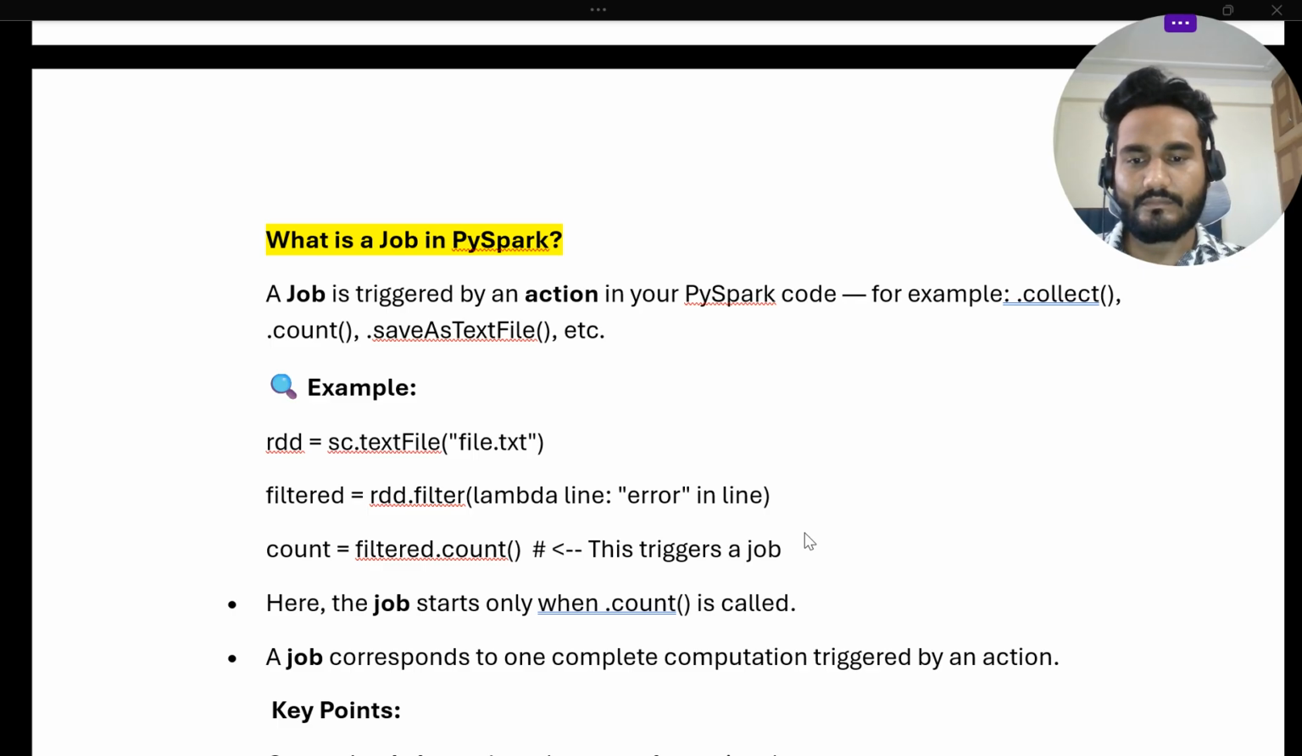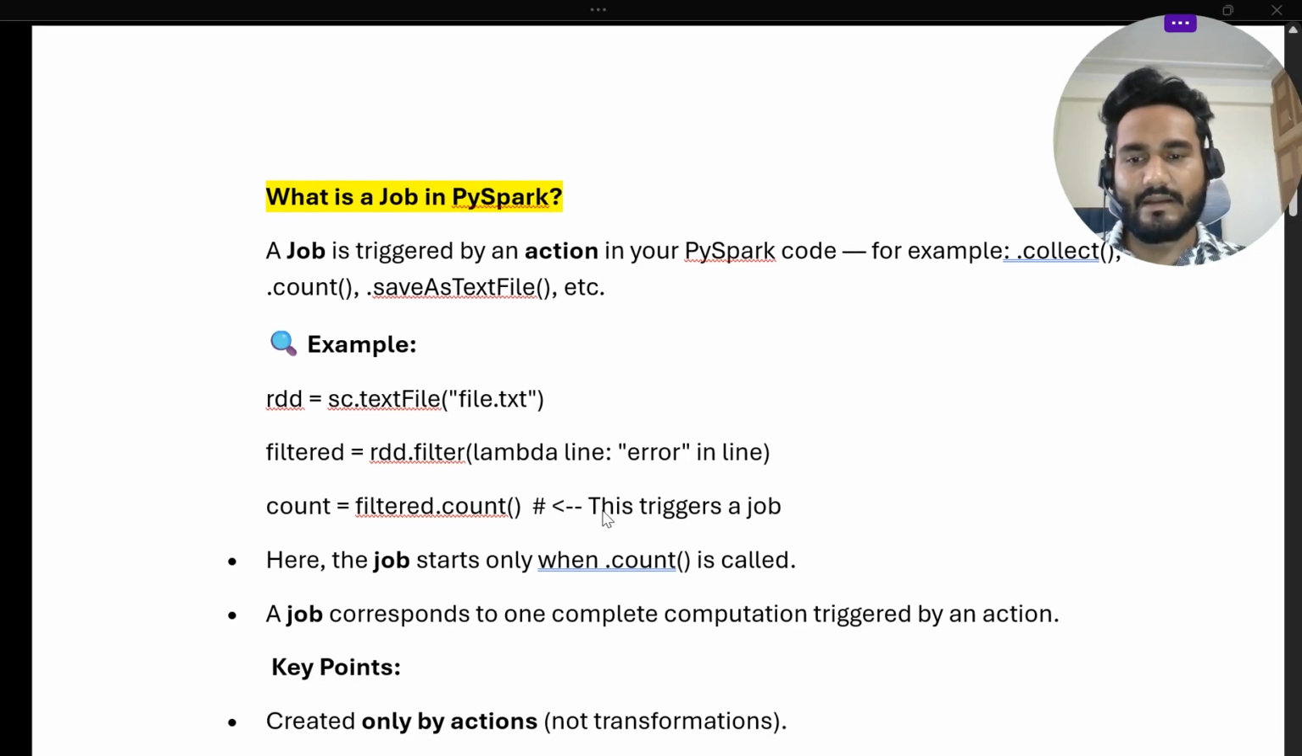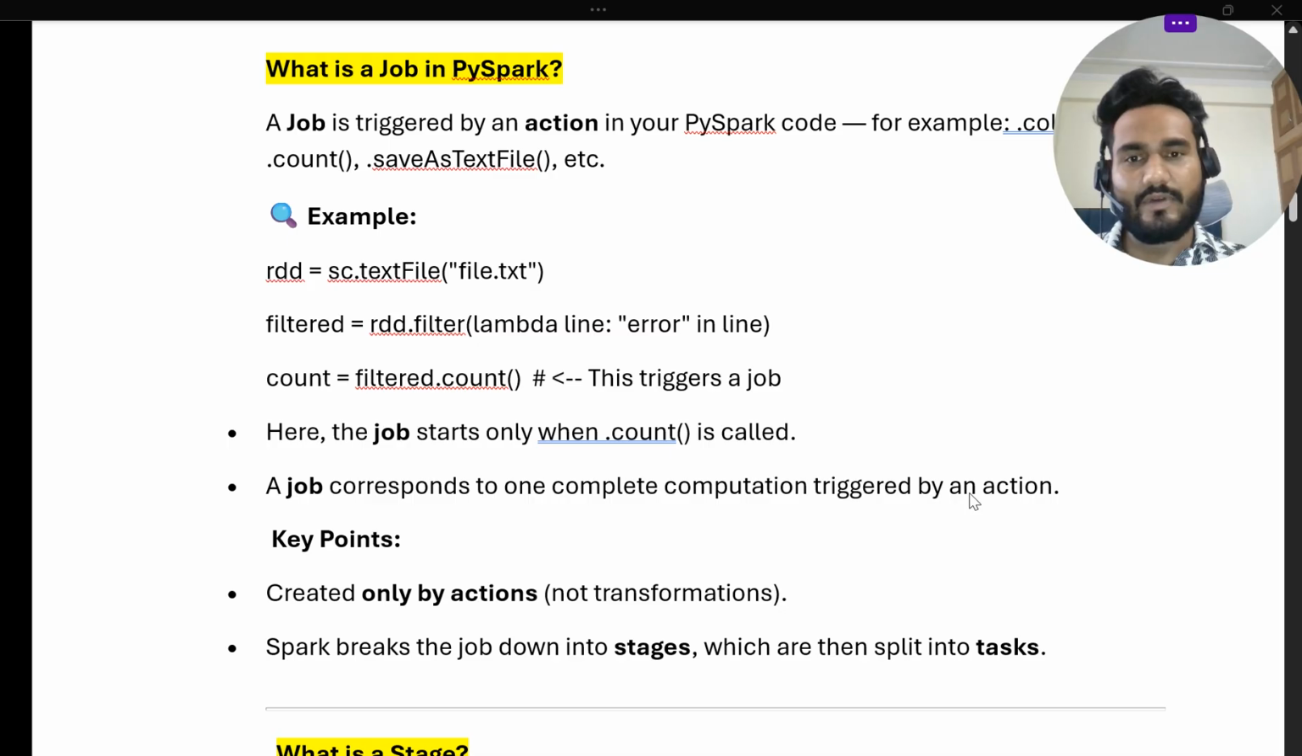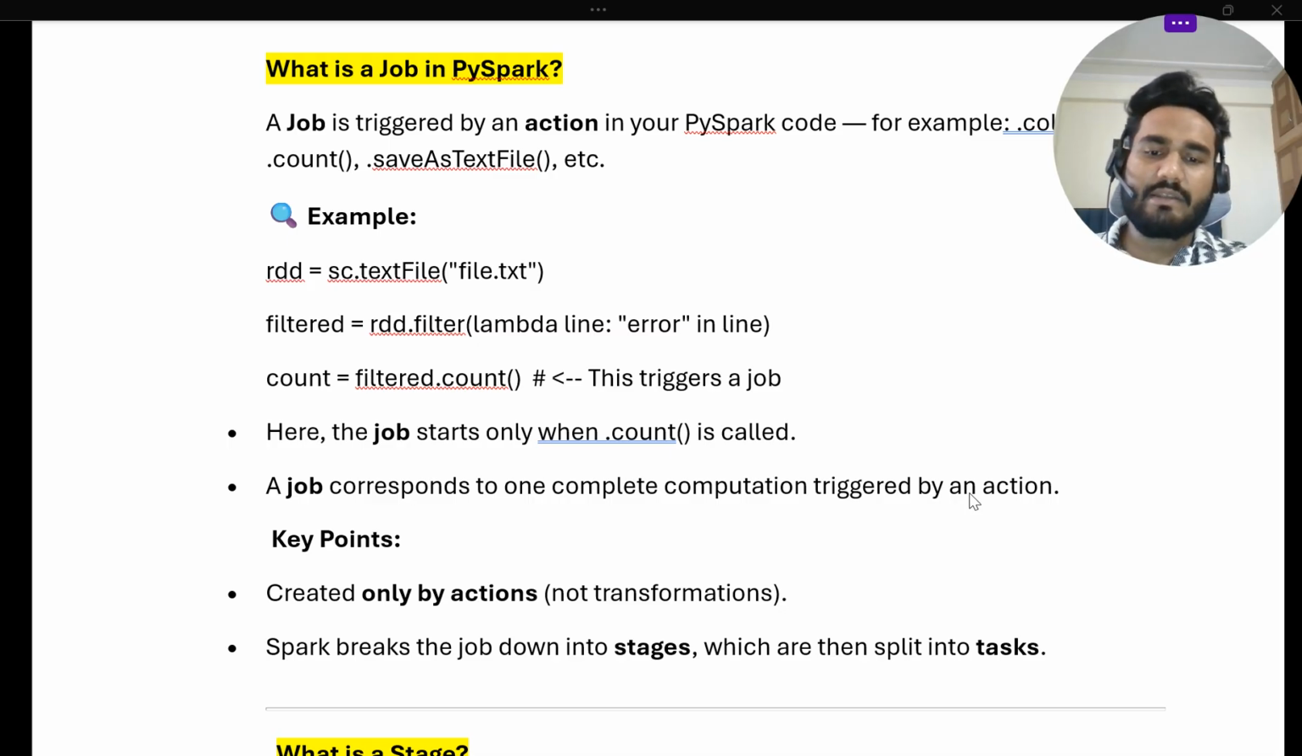So in this particular code, the job only starts when we call filtered.count. A job corresponds to one complete computation triggered by an action. The key point about a job is that it is created only by an action, not by a transformation. Suppose there is a map or other functions like flatMap; if these are applied in a PySpark code, they will not create any job. A job is associated only with actions, not with transformations.